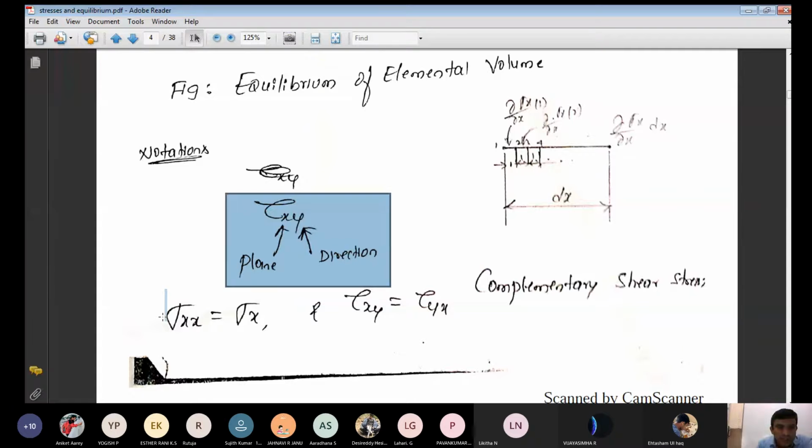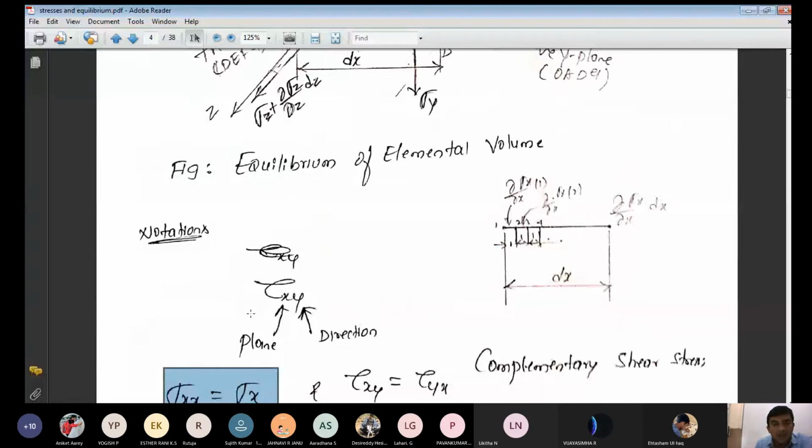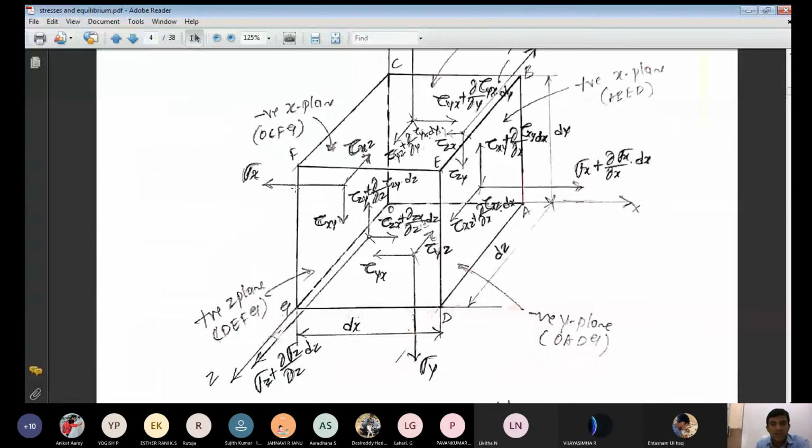Here, in the previous year, you have written the normal stress is sigma xx, meaning the normal stress, sigma, stands for normal stress acting on which plane here? X plane. In which direction here? X direction. Instead of writing sigma xx, I can write only sigma x. Similarly, for sigma yy, I can write sigma y, and sigma z, I can write sigma z. Remember that.